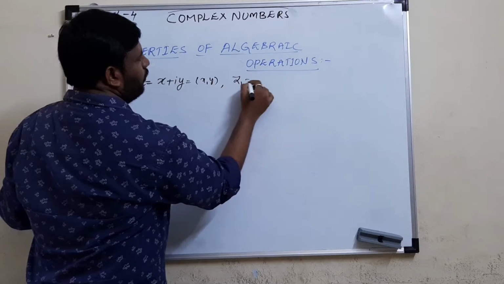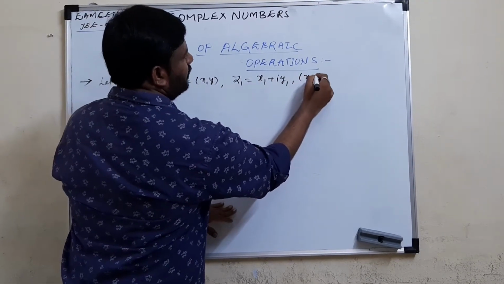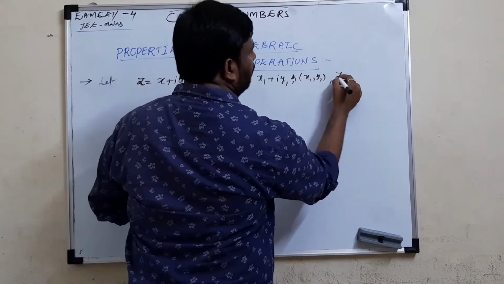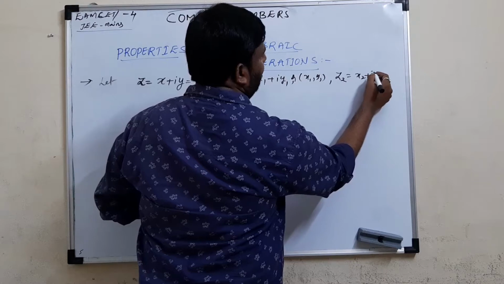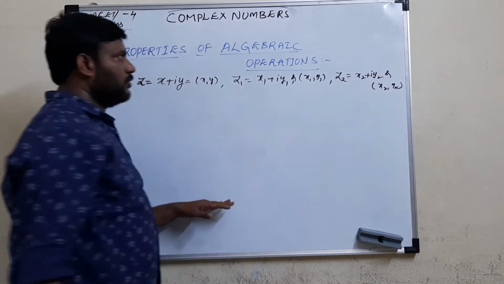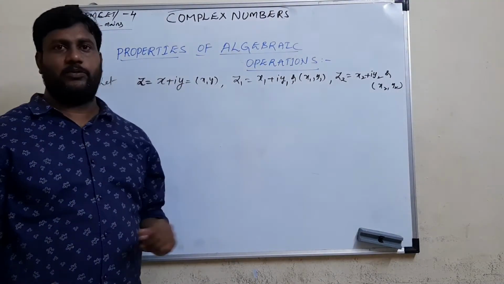And z1 is equal to x1 + iy1, which we can also represent as (x1, y1). Similarly take z2 as x2 + iy2, or (x2, y2). Let us consider that these are the complex numbers z, z1, z2.